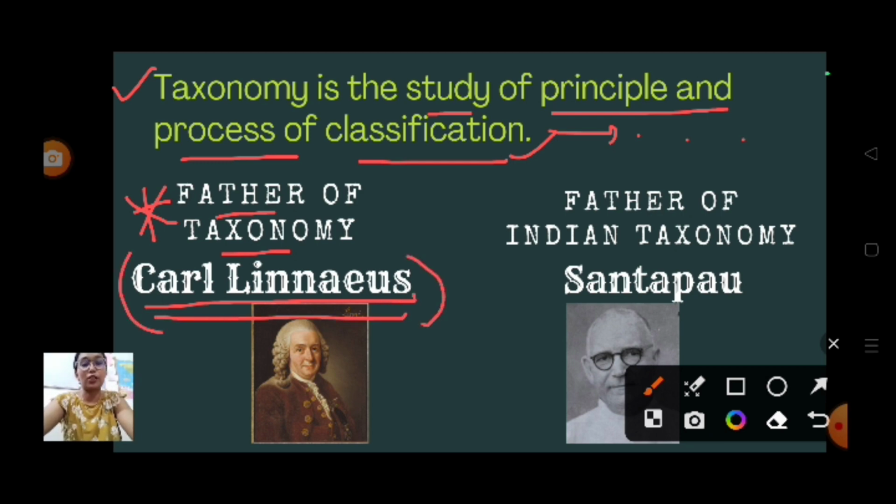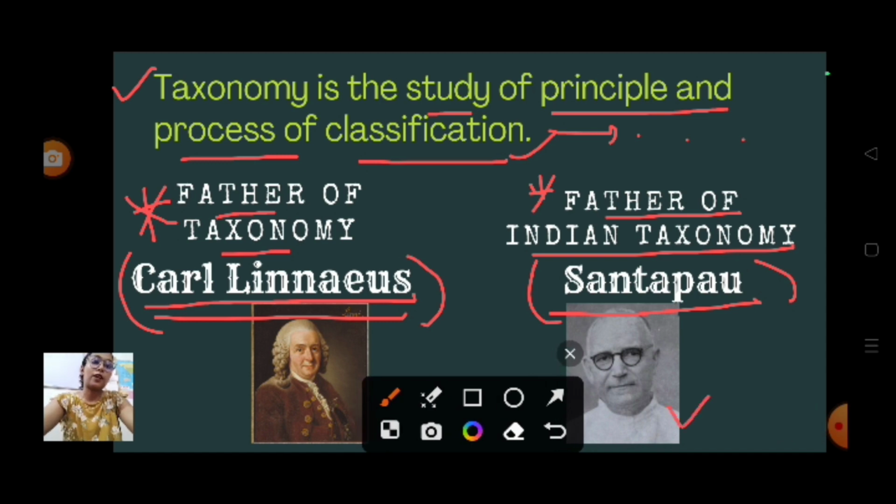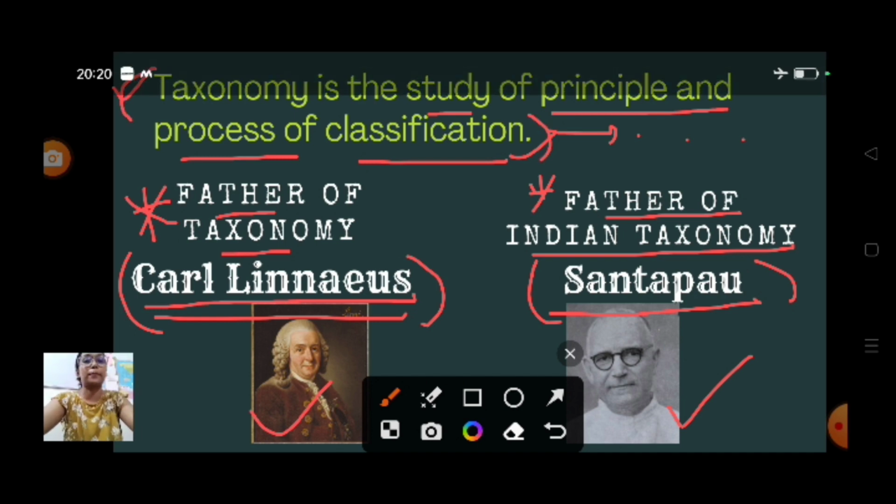And the father of Indian taxonomy was Santapau. Okay, and this is the definition for taxonomy.